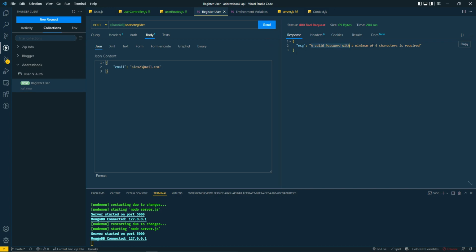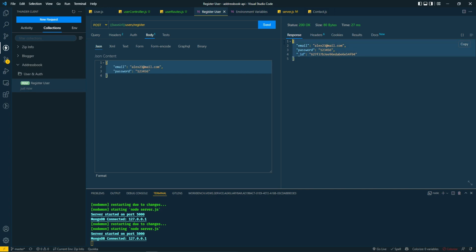Right, a valid password with a minimum of 6 characters is required. Let's say the password is 12345. I should still be getting the same error message because I'm sending 5 characters here. Let's put that to 6.